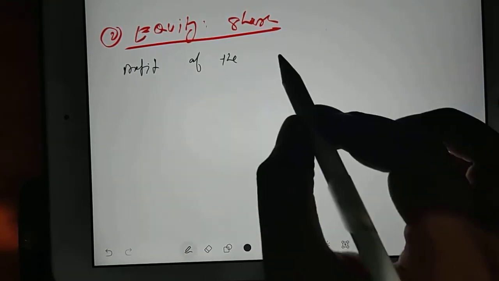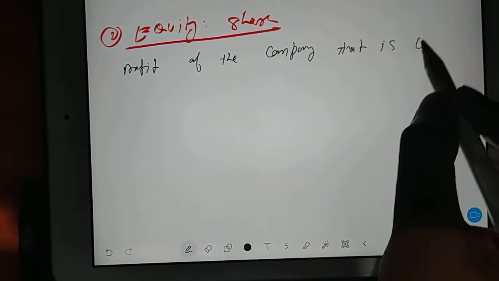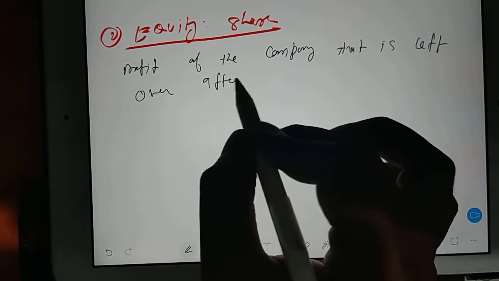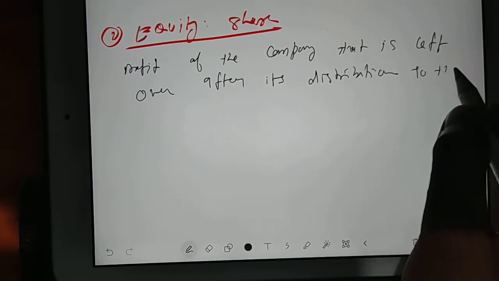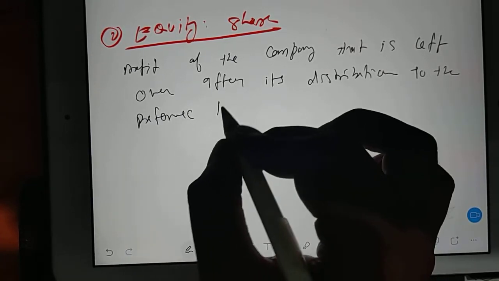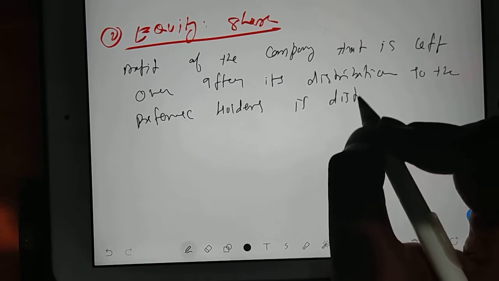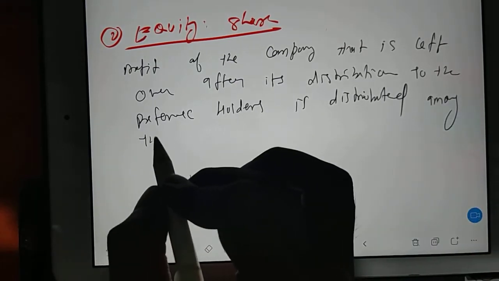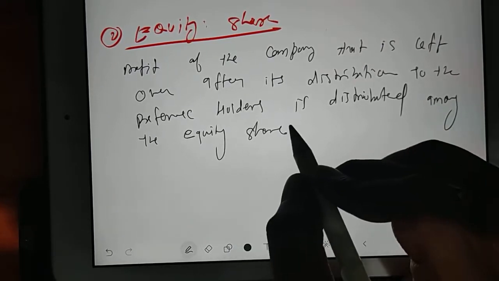Profit of the company that is left over after its distribution to the preference holders is distributed among the equity shareholders.